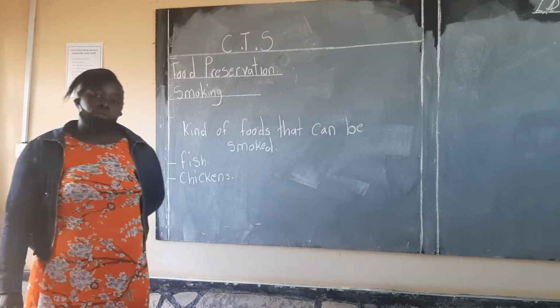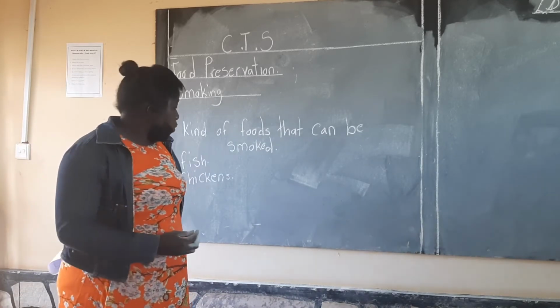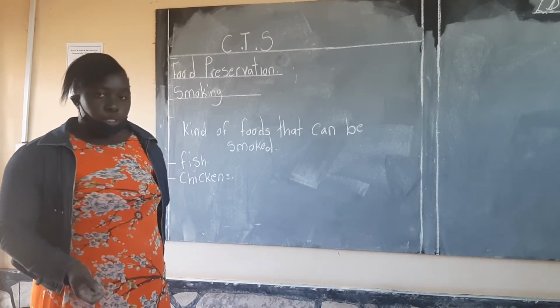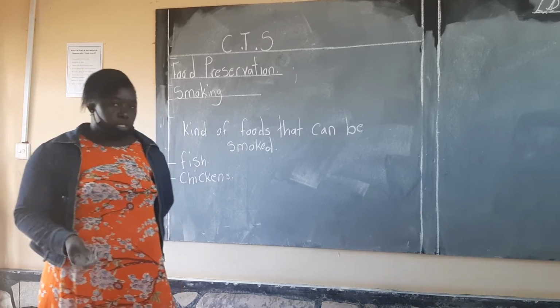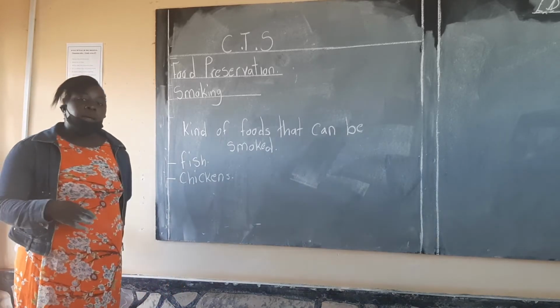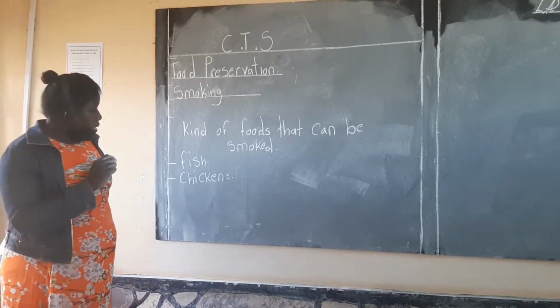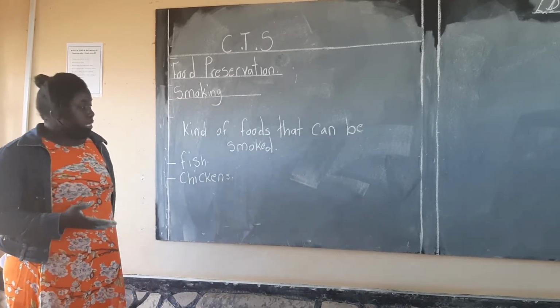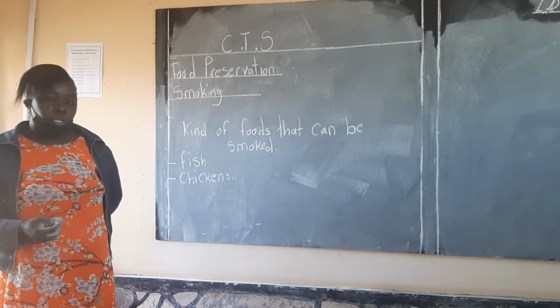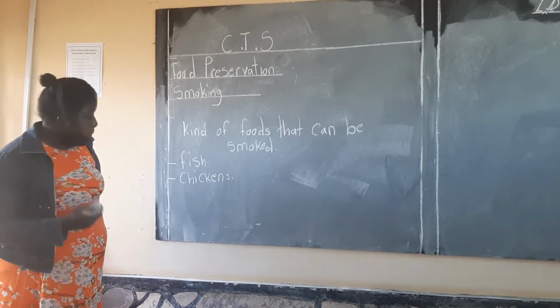Chicken can also be smoked, at least to preserve it for a longer period of time when it is killed, so that it doesn't easily go bad.